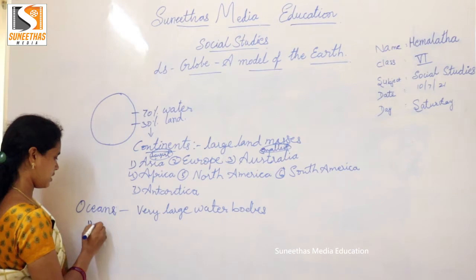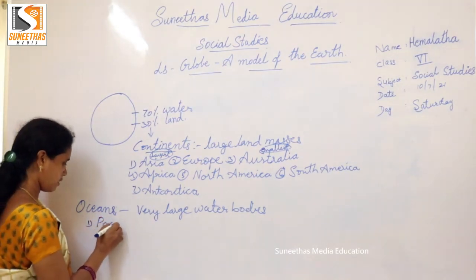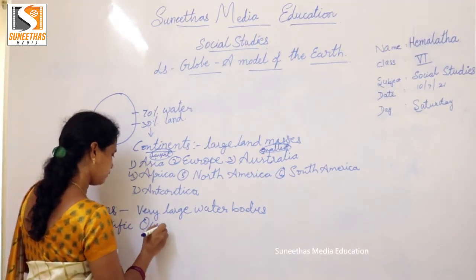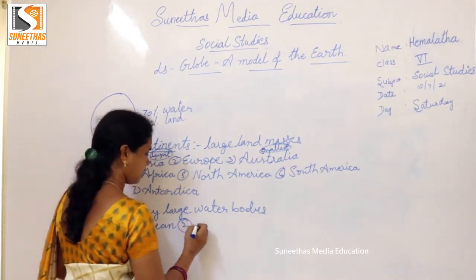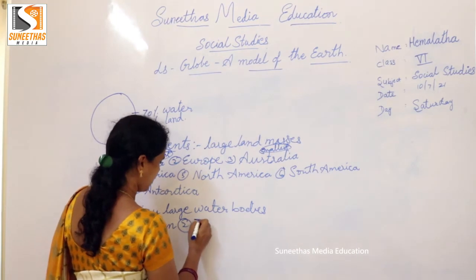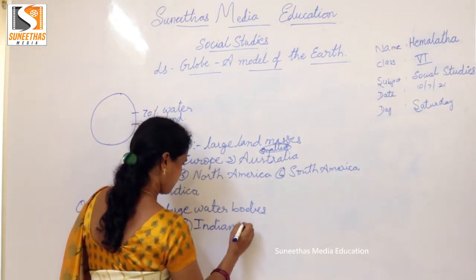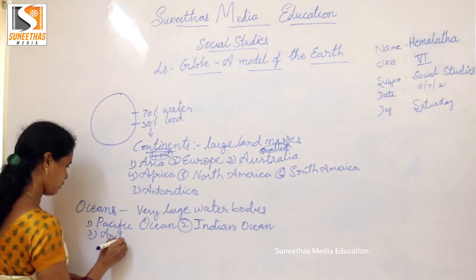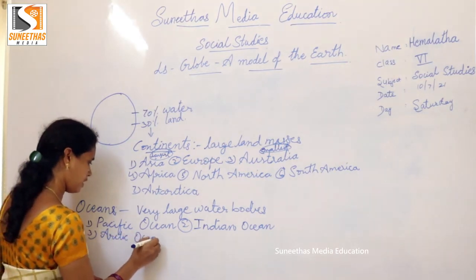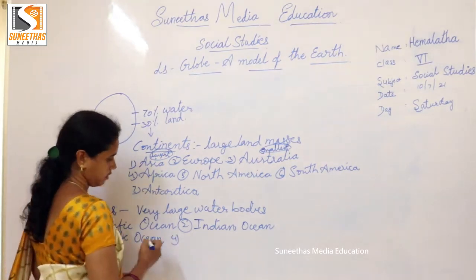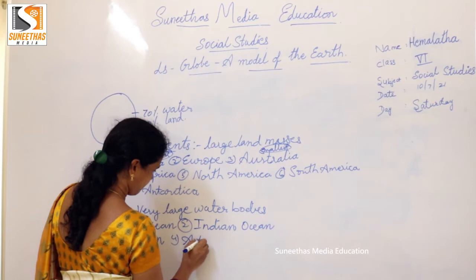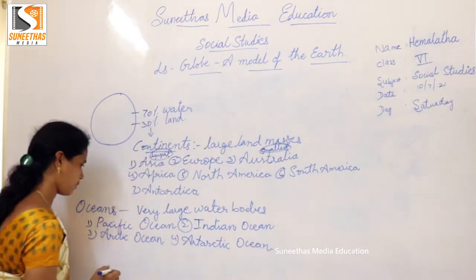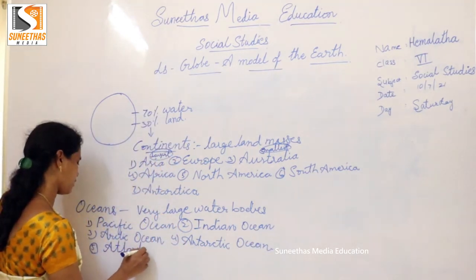What are they, children? Let us see. First is the Pacific Ocean, then Indian Ocean, Arctic Ocean, Antarctic Ocean, and one more, Atlantic Ocean.